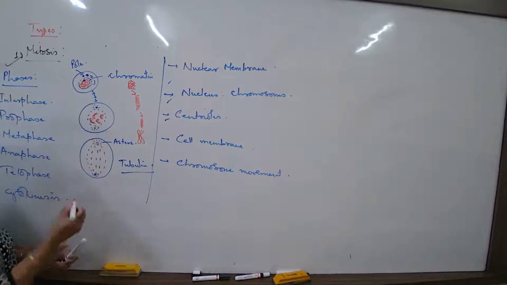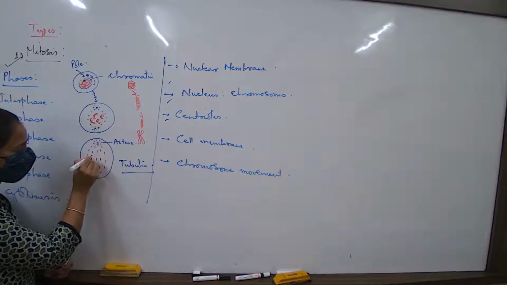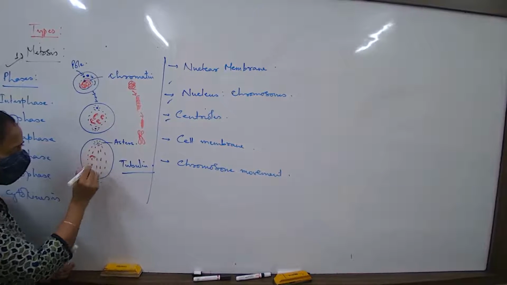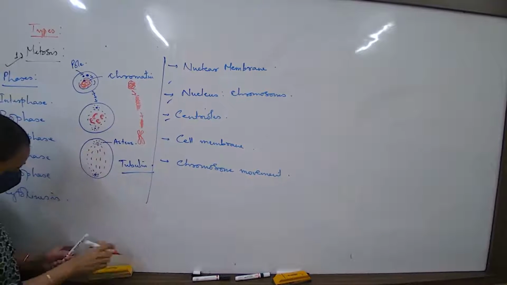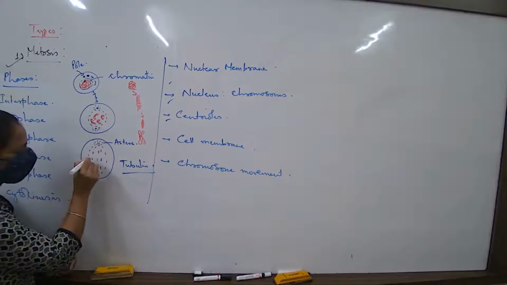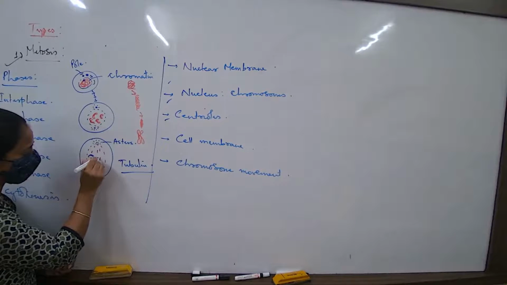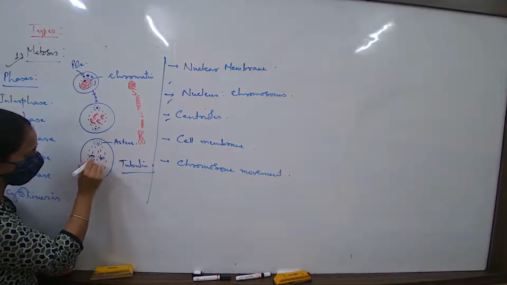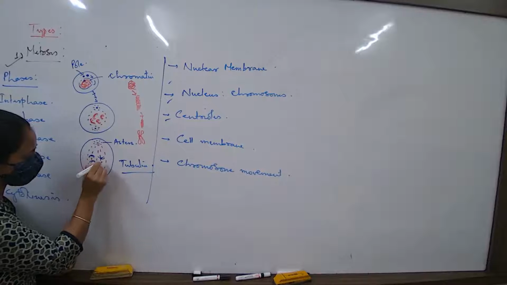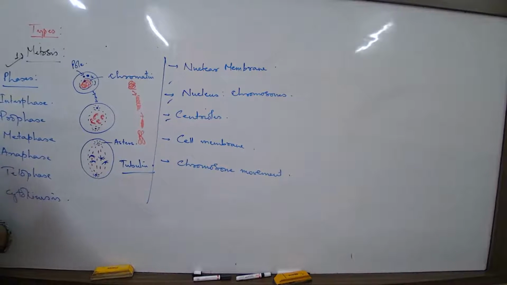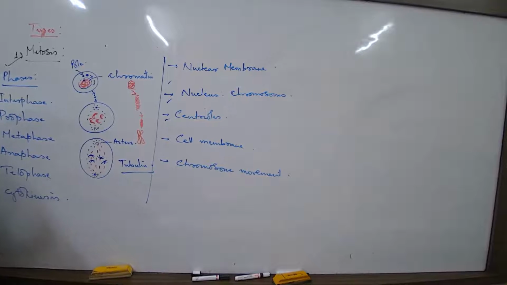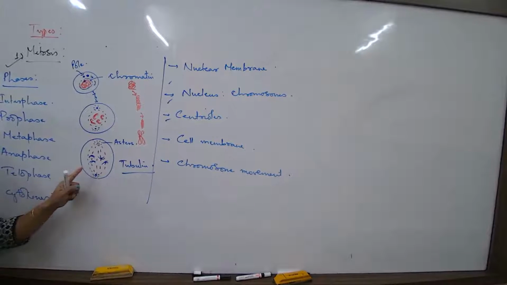Yes, initially some chromosomes will be here, some here. So, some chromosomes will be here, and then some chromosome will be here, some chromosome will come this way, some chromosome will be this way. So, धीरे धीरे they are all getting organized.